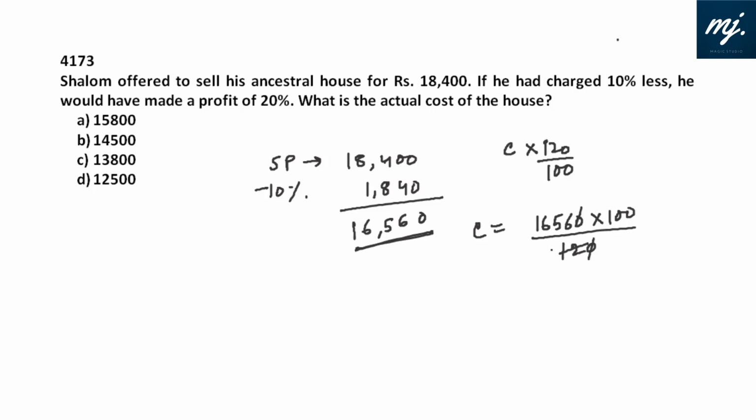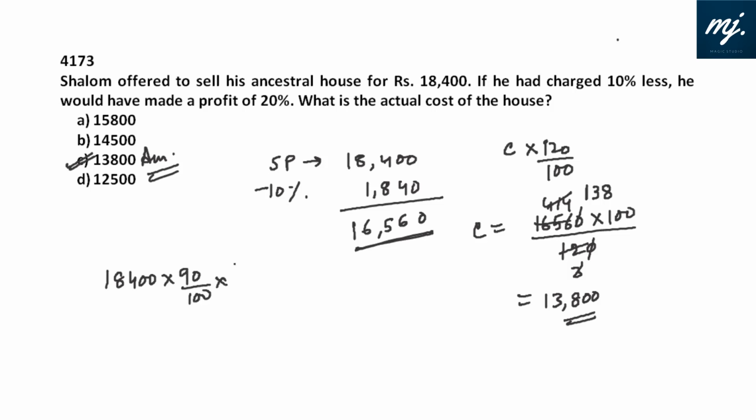Now, this we need to solve. Okay, 3 times 4 is 12, 414. Okay, this will go with 3, 1, 11, 3, 24 is 8. So cost price is 13,800, and very slowly I've discussed this. If I have done it, it should be simply 18,400 into 90% divided by 1.2. Simply you will get 13,800.